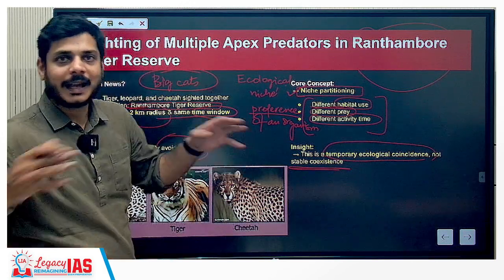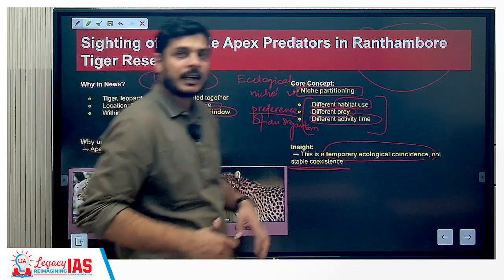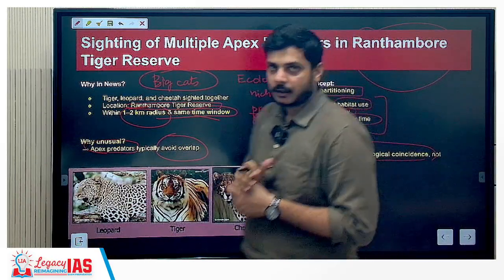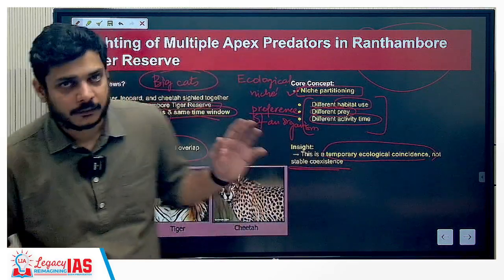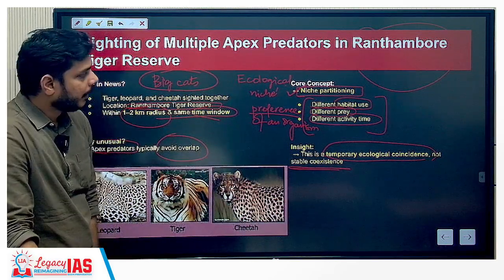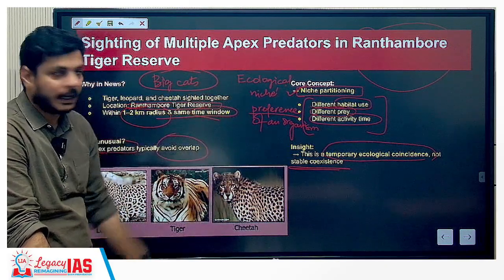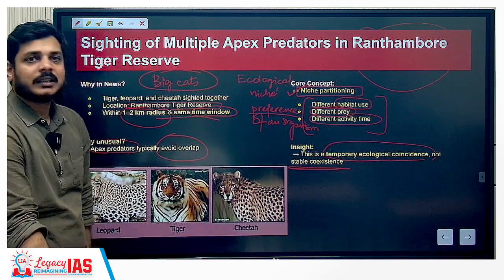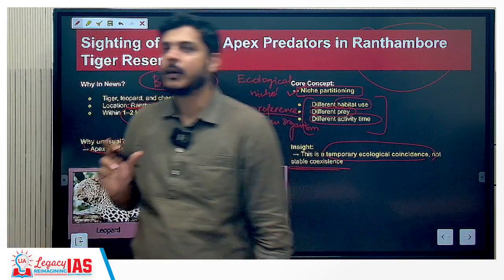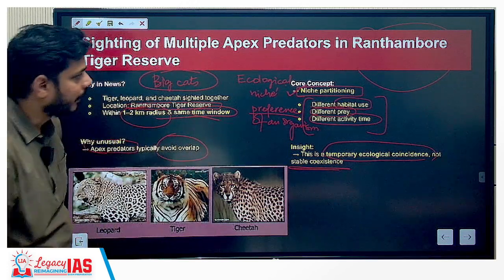That means the habitats, the prey, as well as the activity time have been overlapping, and therefore they have been using this kind of habitat, this kind of ecological niche. But in niche partitioning, there has to be different habitat use, different prey, different activity time. And this is something that we can classify as a temporary ecological coincidence. It is just a coincidence that they happen to be in the same vicinity.